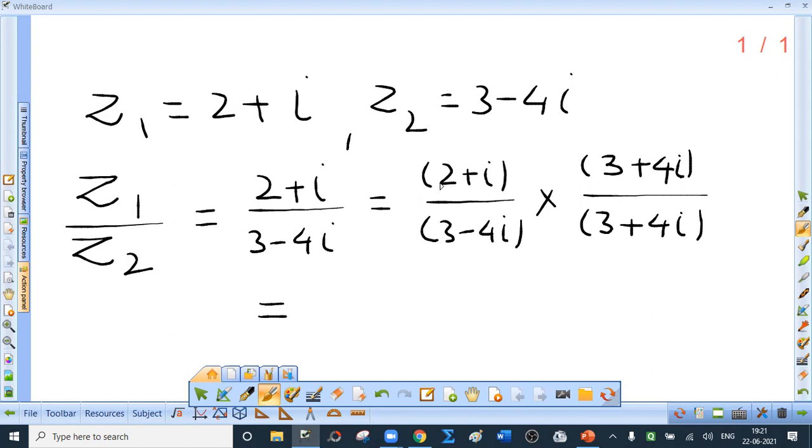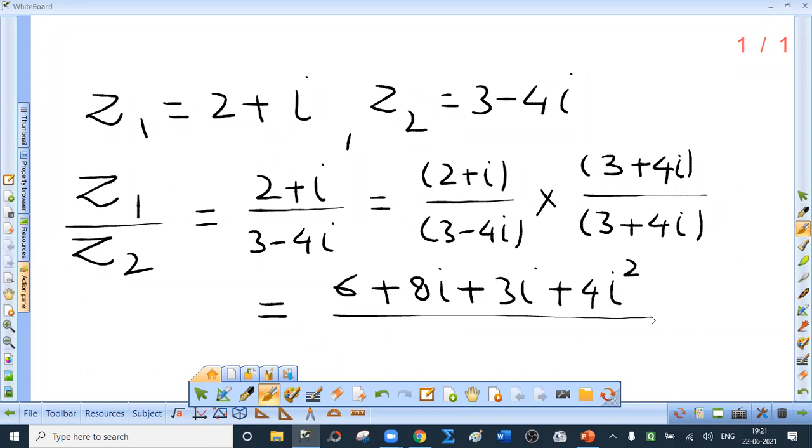Now you know how to multiply one complex number by other. So 2 into 3, 6 plus 8i plus 3i plus 4i square. In the denominator, don't waste time writing 9 plus 12i minus 12i.